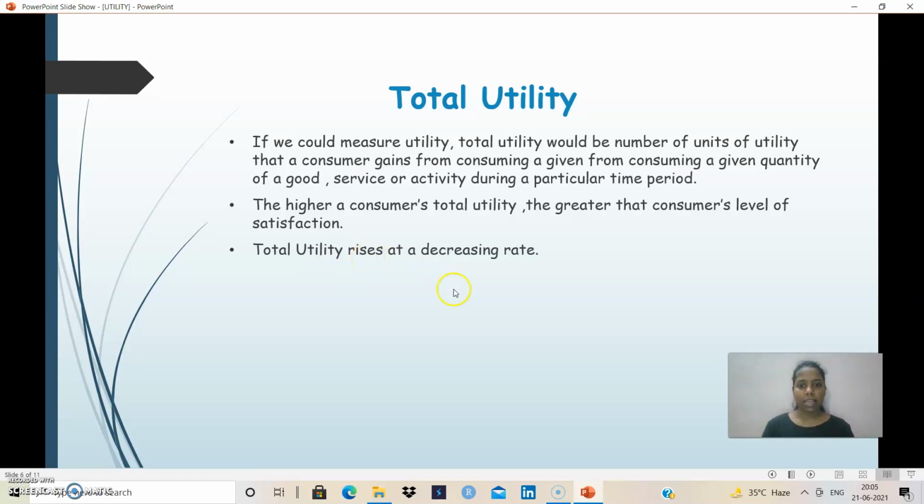The utility rises at a decreasing rate. As we can say, if you are consuming a chocolate, the first chocolate will give you the best of the satisfaction. But when you consume the second chocolate, you will be less satisfied, and so on. So the more you consume the same product, your satisfaction, your utility will keep on decreasing. Therefore, the utility rises at a decreasing rate. I hope you understand.